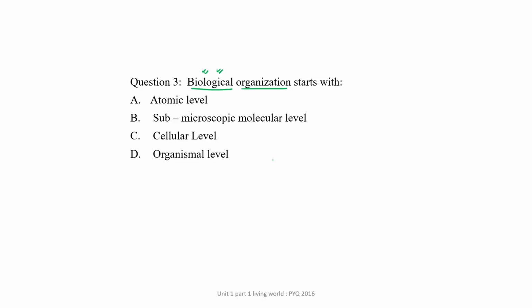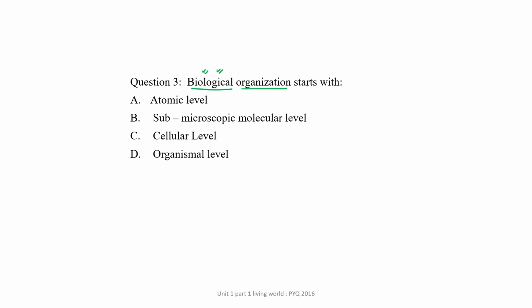Okay, now let's discuss. So in choice number 1, they have mentioned atomic level. By the combination of different kinds of atoms, only molecules are formed, right? But when some biological molecules are formed after the combination of different types of atoms and molecules, then only we can say biological organization starts.